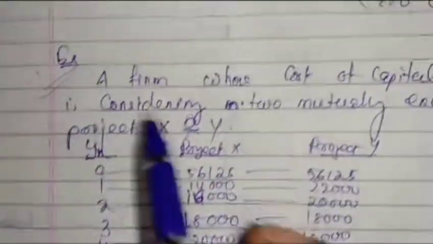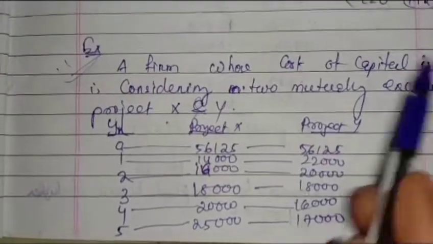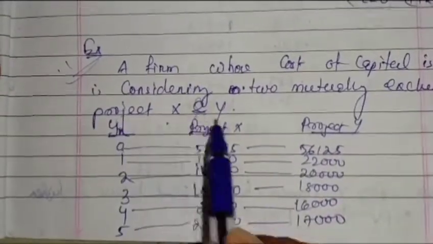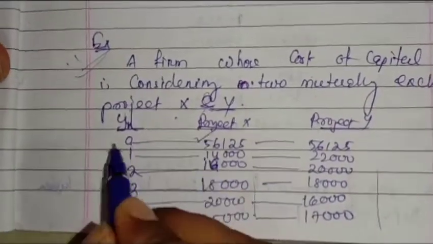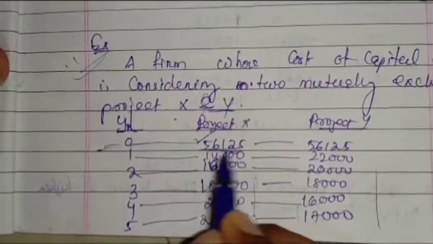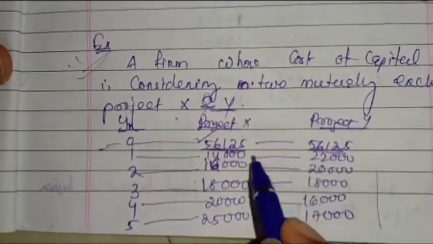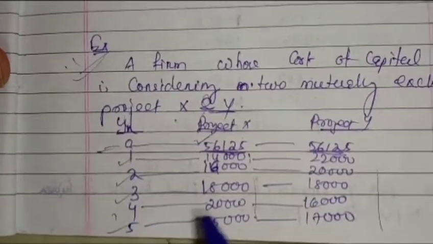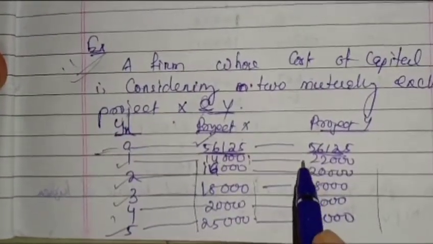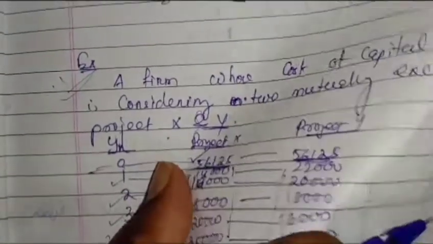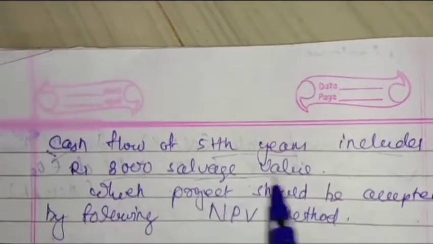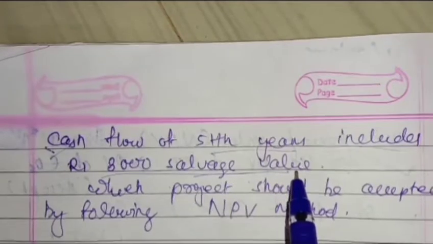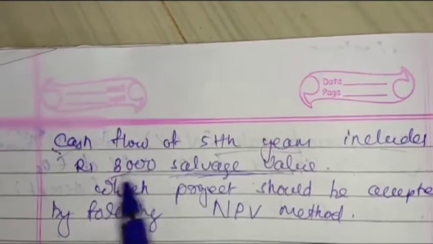Okay, so let's see the problem here. A firm whose cost of capital is 10% is considering two mutually exclusive projects, X and Y. You see here X and Y, this is the initial cash investment at year 0. Year 0 means it has invested cash of 56,125. It is the same for both, but the cash inflows for years 1 to 5 are like this, and project Y is like this. The cash flow of the 5th year includes 3,000 salvage value. That means at the end of the 5th year, the scrap or salvage value will be 3,000.